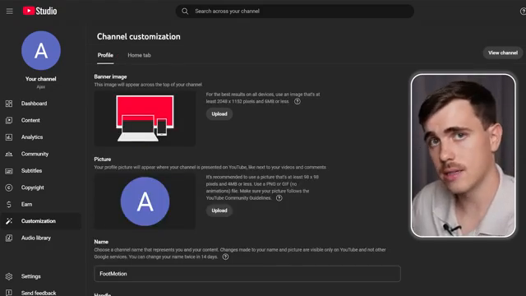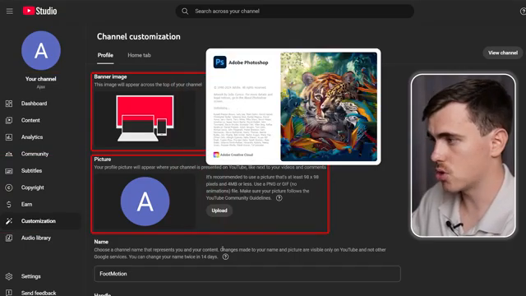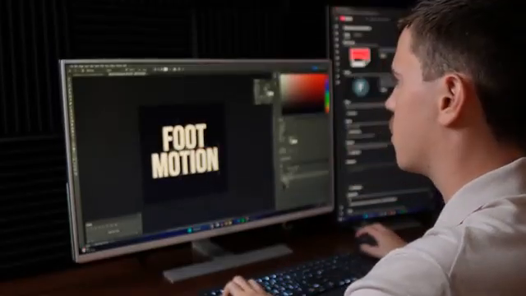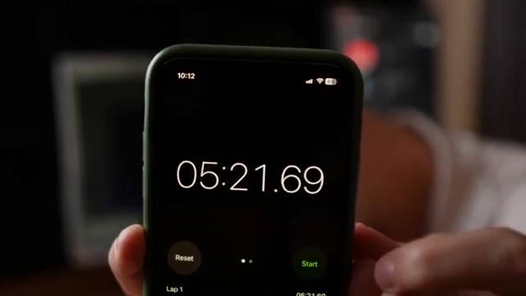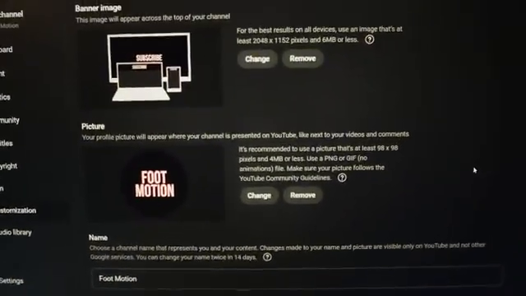Okay, now the next step is channel assets, which is our profile picture and banner. Let me pull up Photoshop and we will get it done. All I did was type out the channel name for the profile picture and wrote subscribe on the banner. I only spent 5 minutes creating these because neither of these impact your channel's performance. So I just finished the final step, which was to upload the profile picture and banner to the channel.